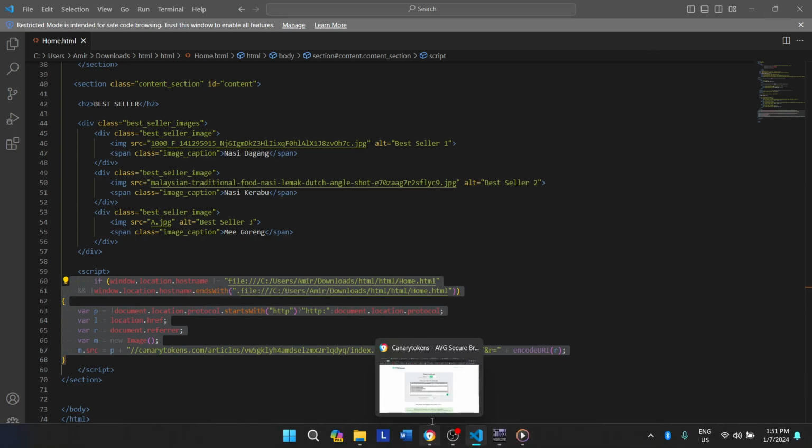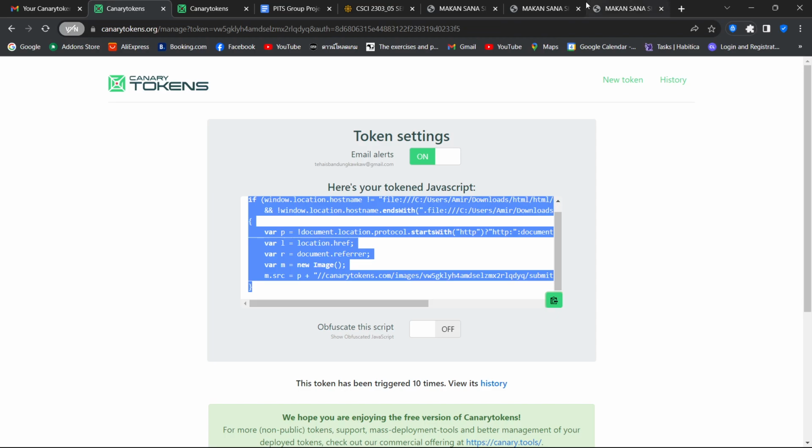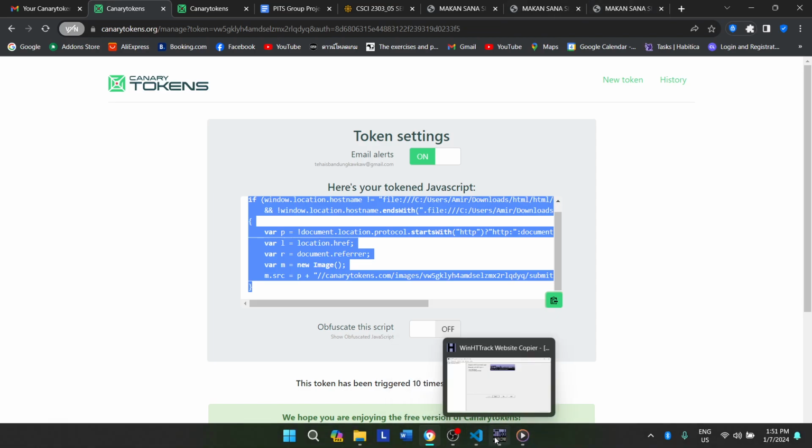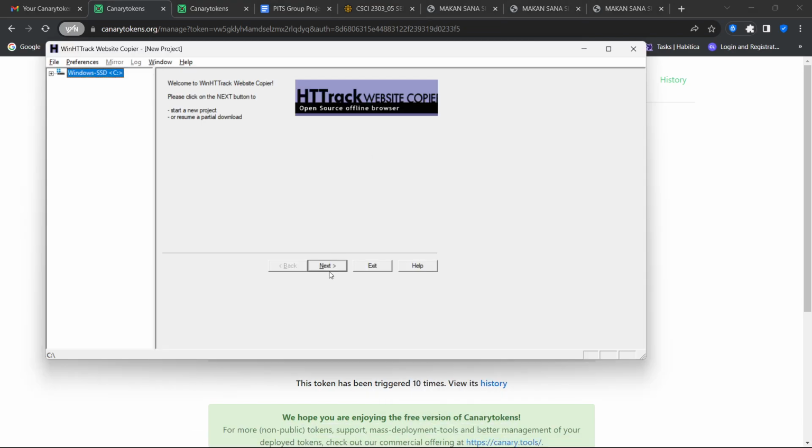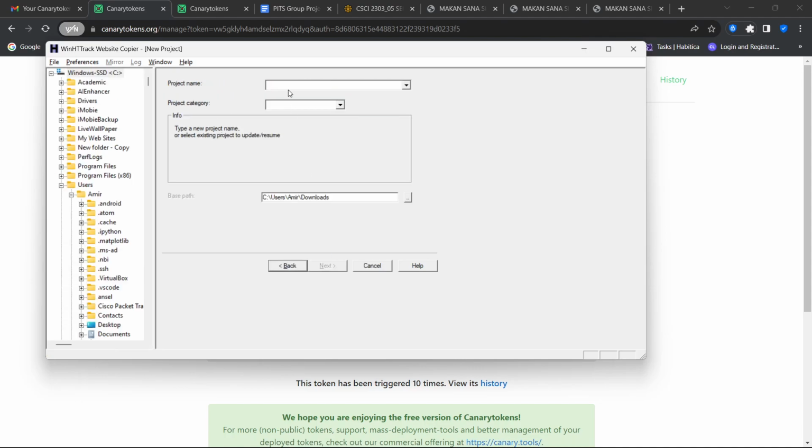After that, we go back to the Canary token, and then we click our tracker, our website copy. And then we can say test clone 4.